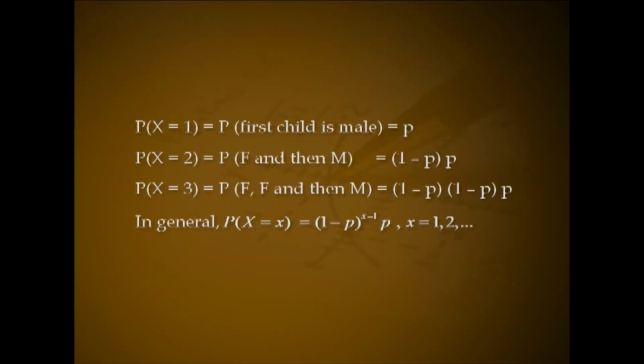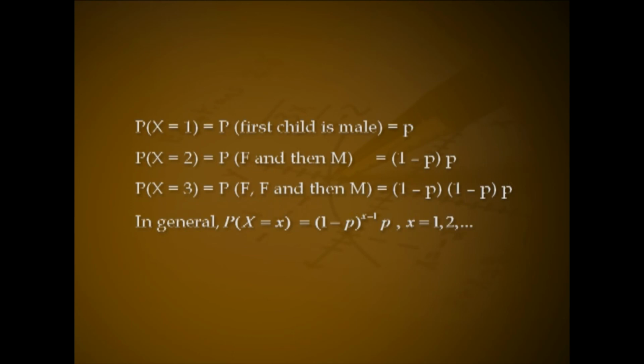Solution. Let X denote the number of children. The couple decides to have children until they have a male child. Then X can be 1, 2, 3, etc. Assume p is the probability of a male birth. Then P(X=1) equals P(first child is male), that is p. P(X=2) equals probability of first child is female and then male, that is equal to (1 minus p) into p.